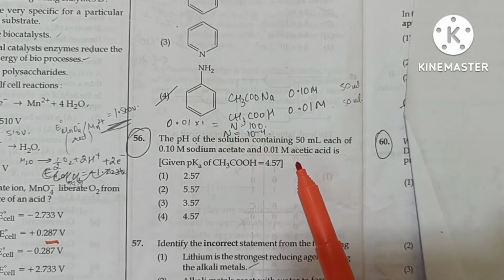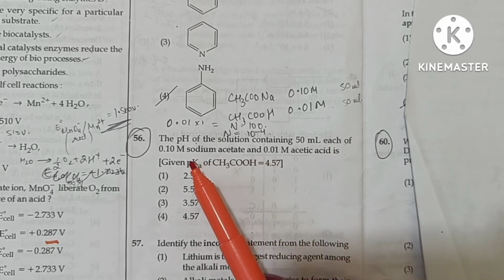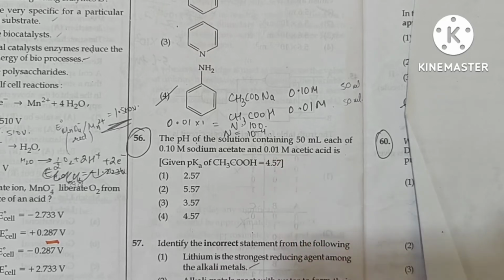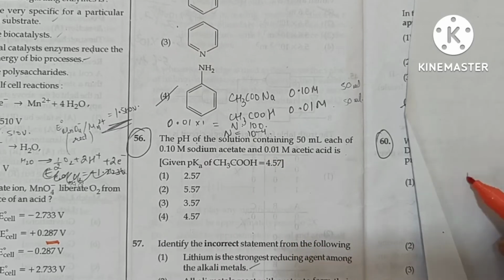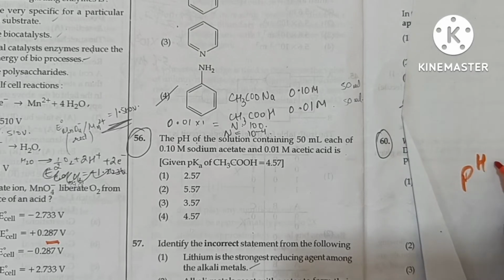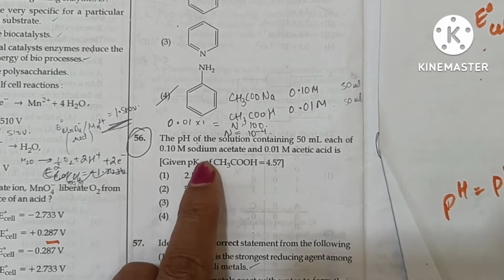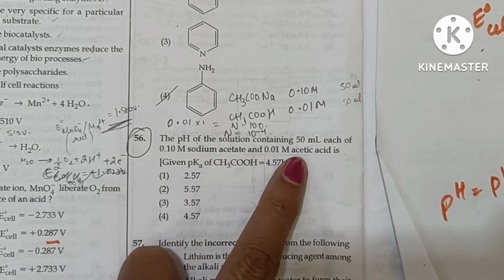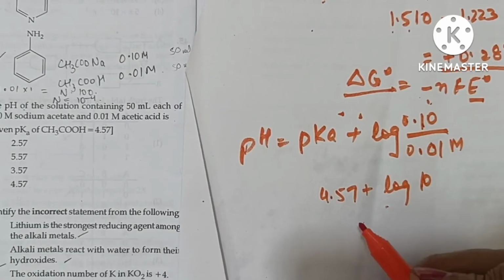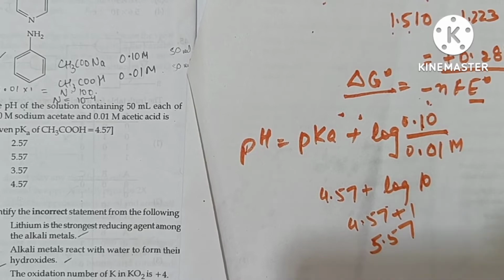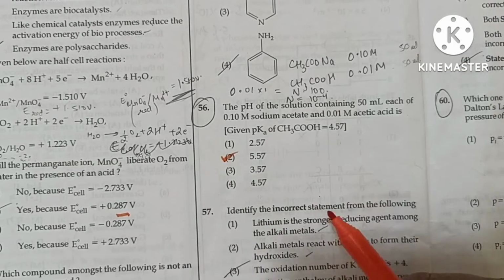The pH of a solution containing 50 milliliter each of 0.10 molar sodium acetate and 0.01 molar acetic acid is: so we have the formula for an acidic buffer, pH is equal to pKa plus log of concentration of salt, which in this case is sodium acetate, upon acid, which is 0.01 molar. So it comes out to be 4.57 plus 1, which is equal to 5.57. This is the correct answer.